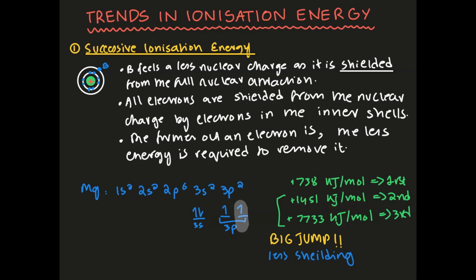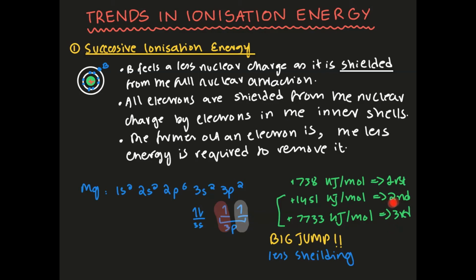Now as you can see, the ionization energy is increasing. Why? Because this electron is going to be shielded by fewer electrons as compared to this electron, which is going to experience more shielding because it has one more inner electron shielding it. So basically the second ionization energy removes the electron that I'm marking right now in red.